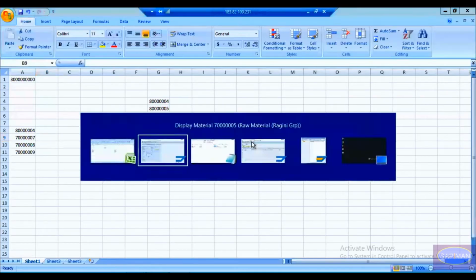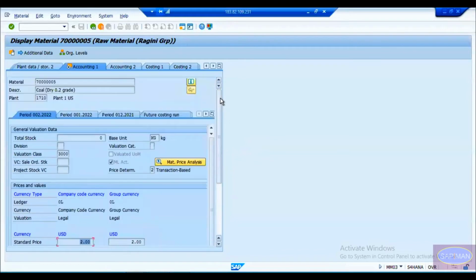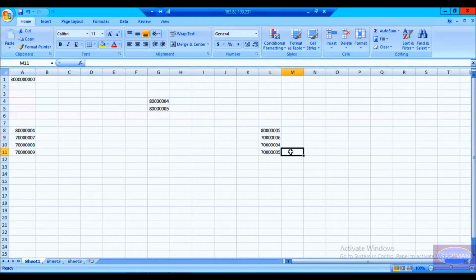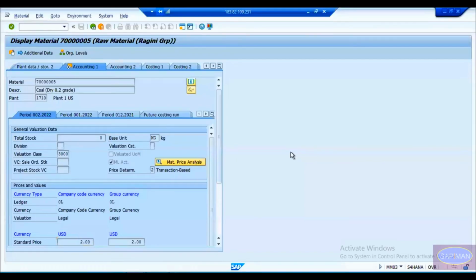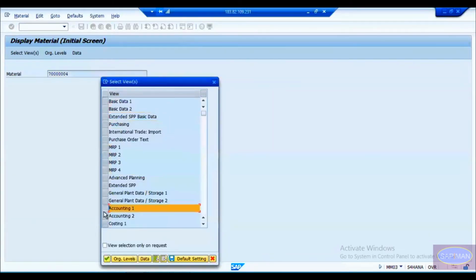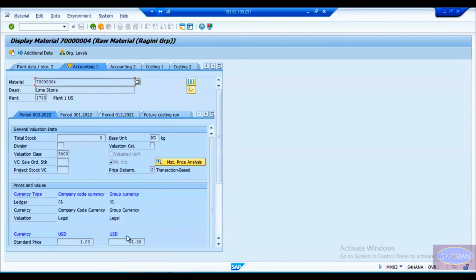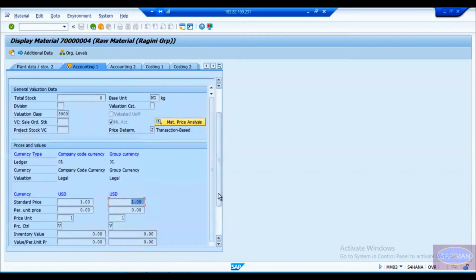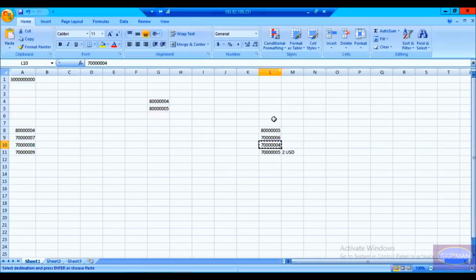So the 7005, the price is 2 USD. Similarly, every material has a price here. We will check the other materials. This is essentially important to check. And this is $1 US, so I'm going to take it as 1 USD here.